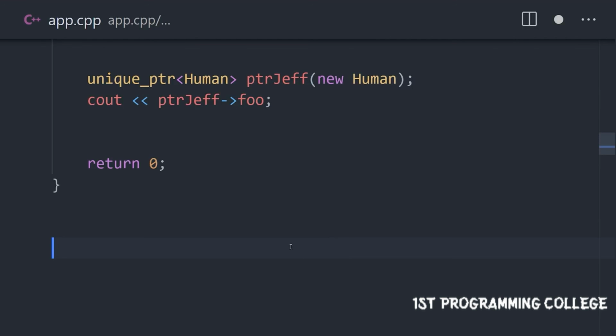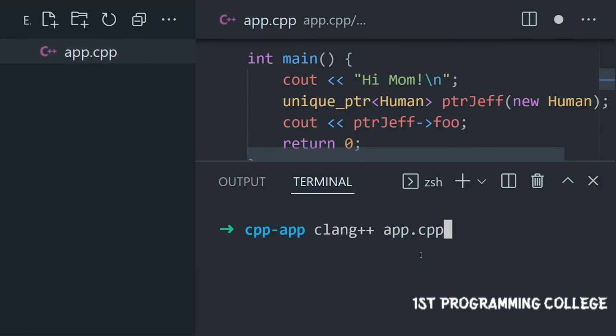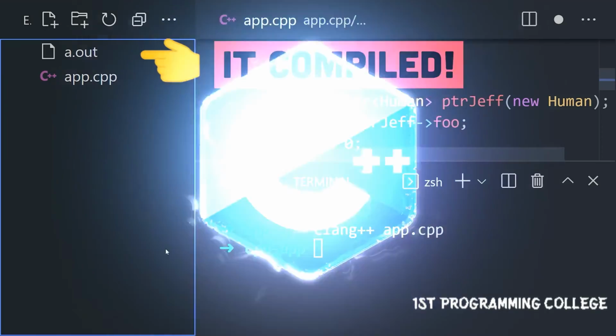Now to run your code, open up the terminal and use a tool like clang++ to compile it. This has been C++ in 100 seconds.